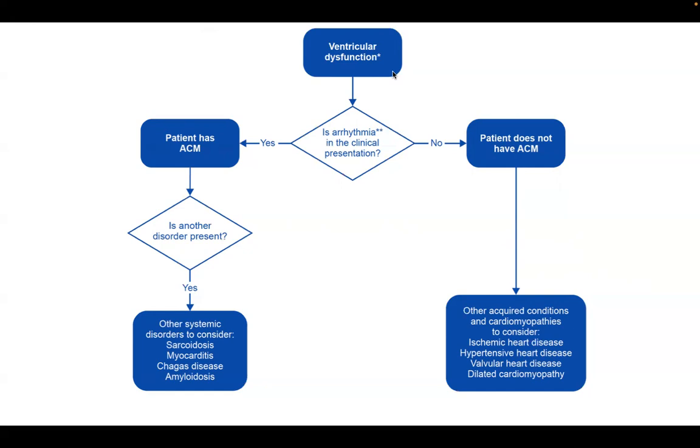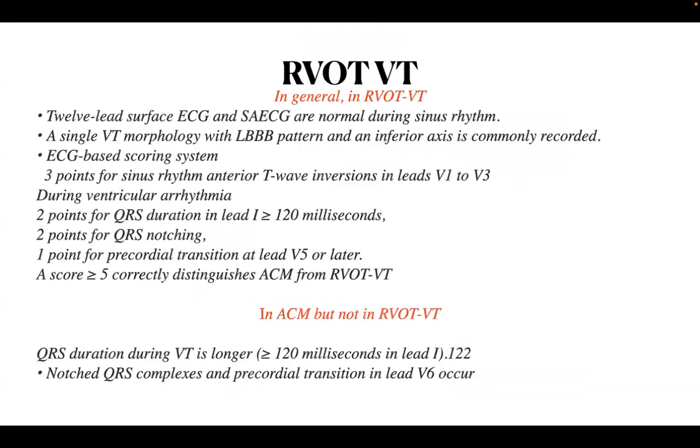Oh no. So if a patient has a ventricular dysfunction with a predominant arrhythmia, then the patient has arrhythmic cardiomyopathy. It can be ARVC, it can be LVNC, it can be anything. So we have to rule out the other disorders which have relatively specific treatment, not reversible. Like sarcoid, myocarditis, Chagas, and amyloidosis. If a patient does not have predominant arrhythmia with LV dysfunction, then other disorders can be considered, like DCM.